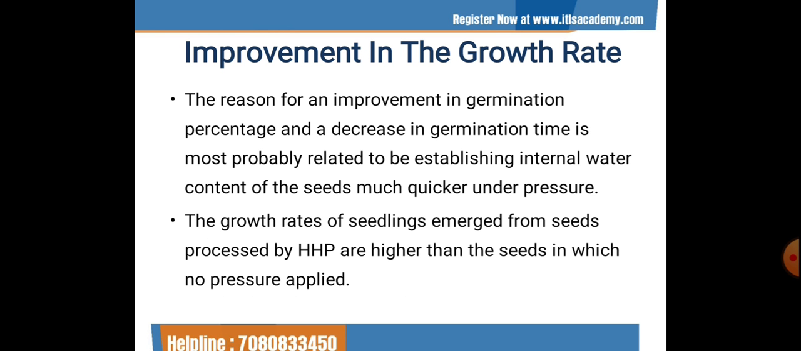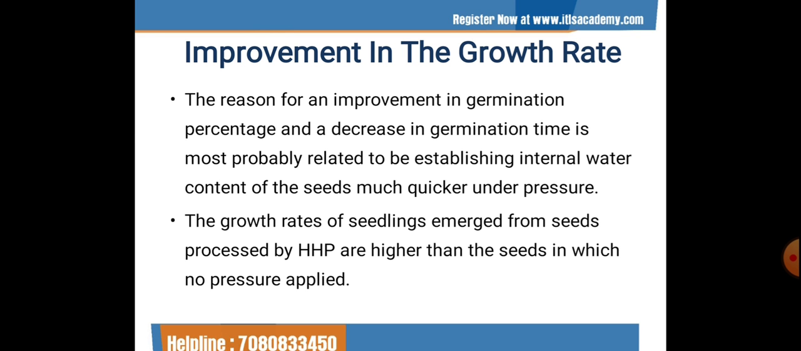The next is the improvement in the growth rate. Before discussing why and how an improvement can be observed in plant production due to pressure application, we need to accept that the quality of seeds used in the process should be high, as it was mentioned previously.